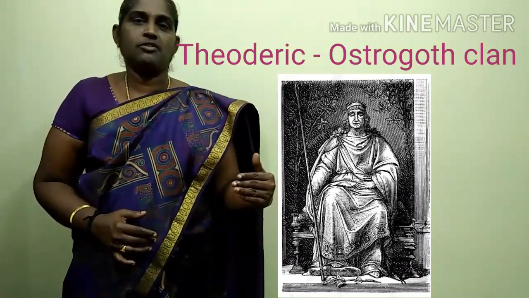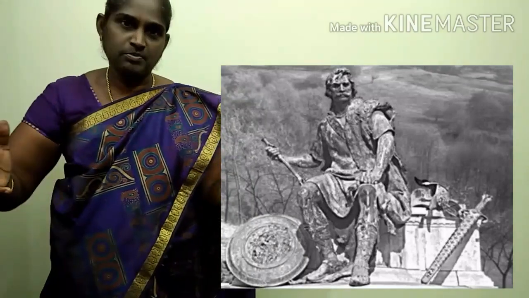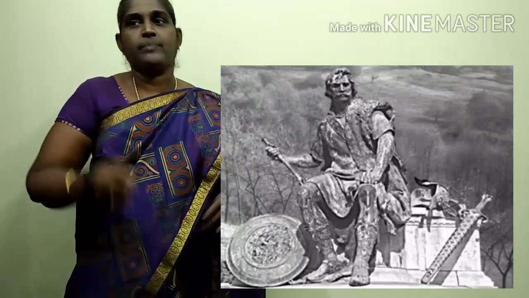Finally, the Vandals, a set of people, severely attacked Rome. The rule of the emperor Romulus Augustus was not liked by the Roman army. Under the leadership of Odovacar, Romulus was deposed from power. This marked the end of the Western Roman Empire.